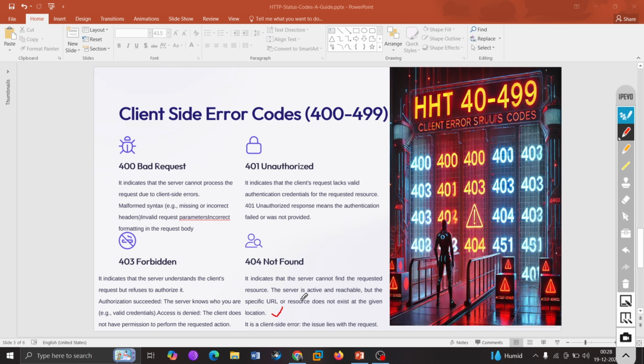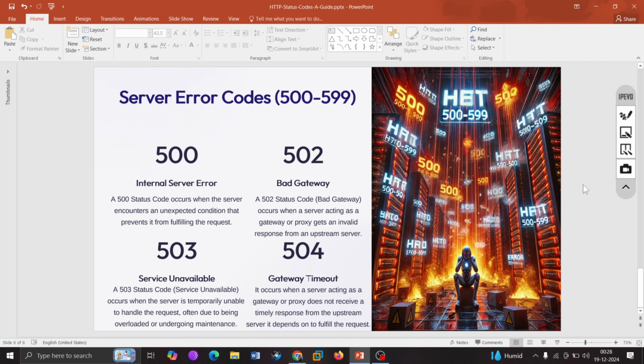But when we talk about 404, it is the most common error that happens actually. You are trying to access something which is not there. So your request is wrong. Now, this is the end of the PPT for sure.